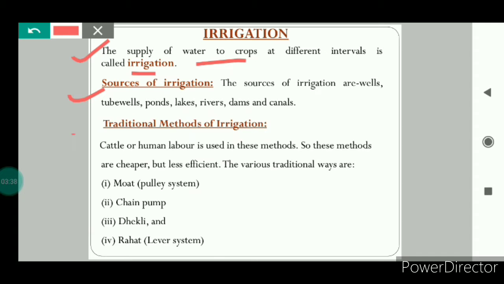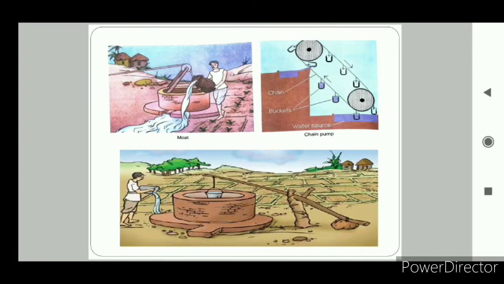Now let us understand the methods that are used for irrigation. If we talk about the traditional methods, these four are the traditional methods. This means these methods used to be used in the previous times, in ancient times. In these methods, cattle or human labor was used. So these are cheaper, but these are less efficient. Let us see all these one by one.